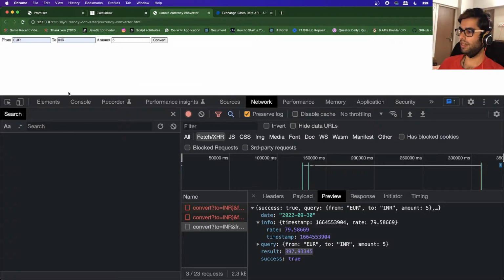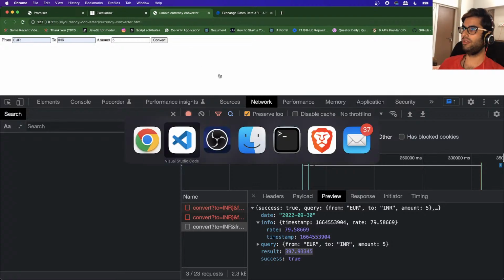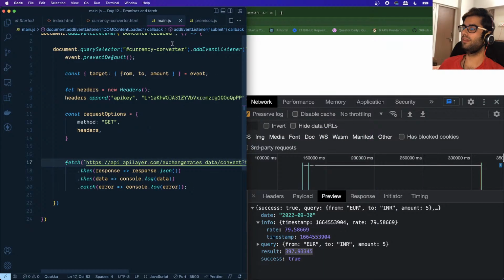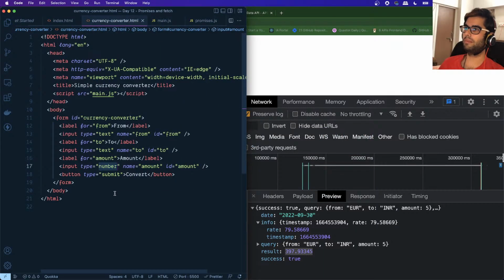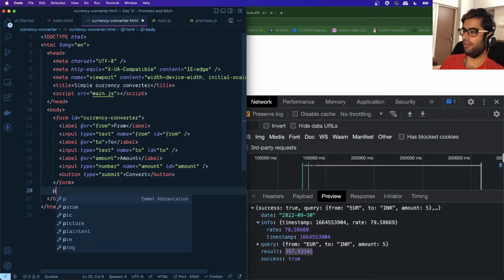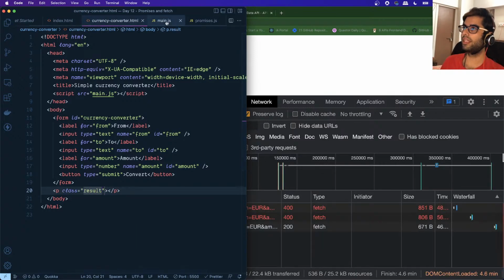What we will do now is log this information not in the console, but we will show this information in the web page itself. So let's create a paragraph. Let's give it a class result. Okay, and what we want to do is,